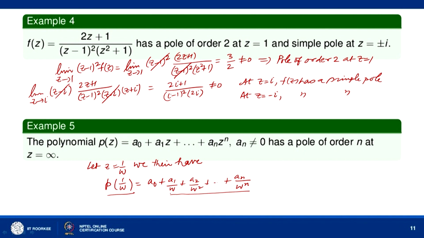This is the principal part of the Laurent series. Since a n is not 0, P(1 by w) has a pole of order n at w equal to 0, and as a result of this, P(z) has a pole of order n at z equal to infinity.